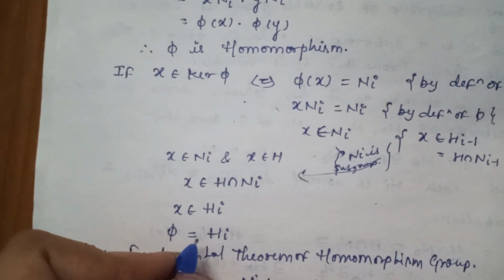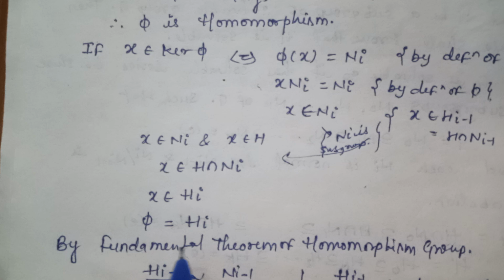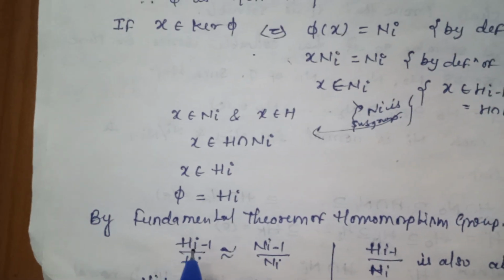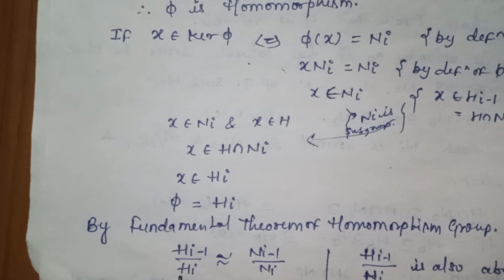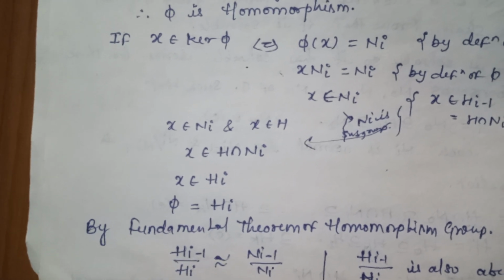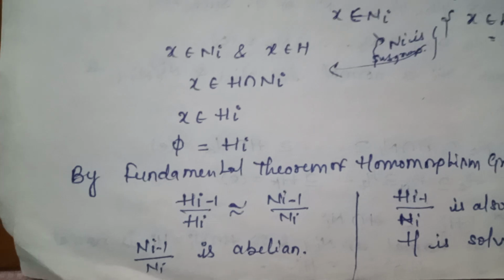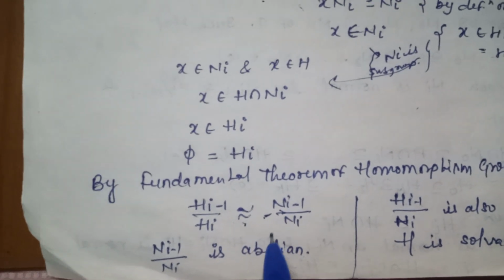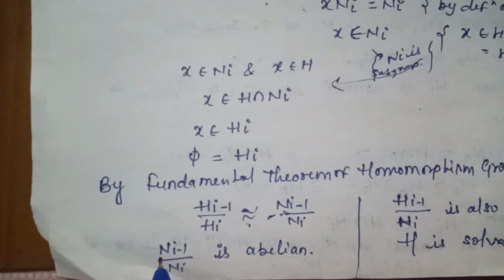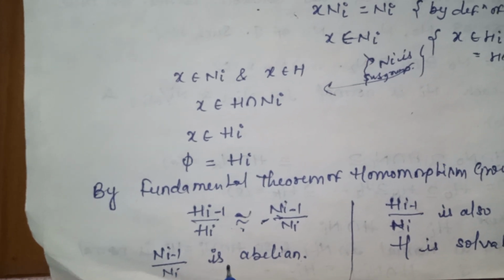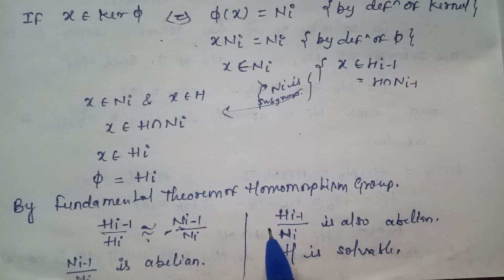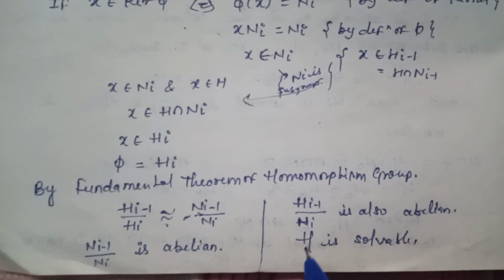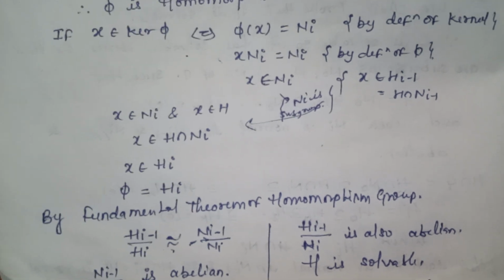So kernel phi is equal to Hi by the fundamental theorem of homomorphism of groups. H_{i-1} upon Hi is isomorphic to N_{i-1} upon Ni. So N_{i-1} upon Ni is abelian. Now H_{i-1} upon Hi is also abelian, so H is solvable.